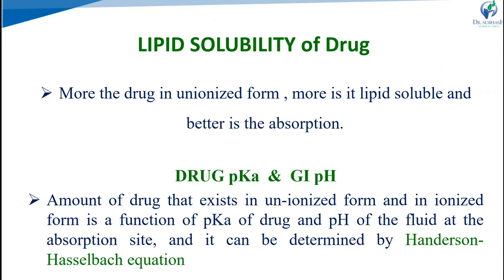Drug pKa, the dissociation constant or ionization constant, depends on the pH. With a change in pH, the dissociation or ionization changes. So the amount of drug that exists in unionized form and in ionized form is a function of the pKa of the drug and the pH of the biological fluid at the absorption site. If the drug is at a particular pH it goes for ionization, and for absorption we require the unionized form, because unionized drug easily crosses the cell membrane by passive diffusion. It can be determined by the Henderson-Hasselbalch equation.